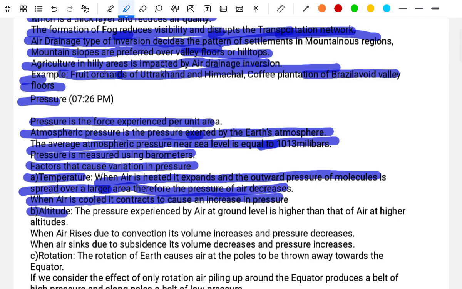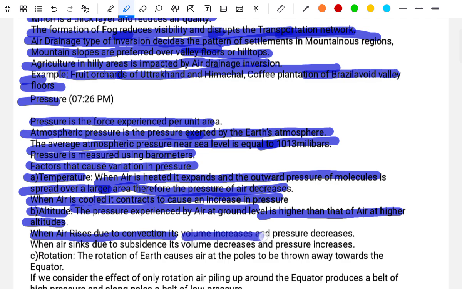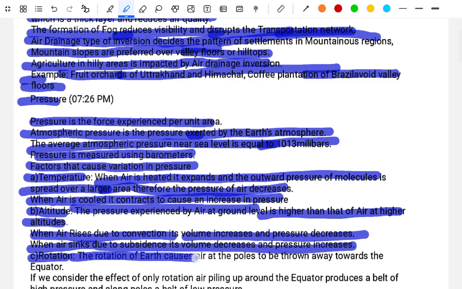B, altitude. The pressure experienced by air at ground level is higher than that of air at a higher altitude. When air rises due to convection, its volume increases and the pressure decreases. When air sinks due to subsidence, its volume decreases and the pressure increases. Third, rotation. The rotation of the earth causes air at the poles to be thrown away towards the equator.